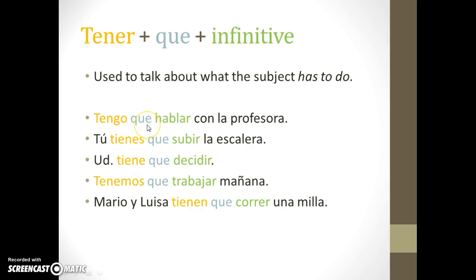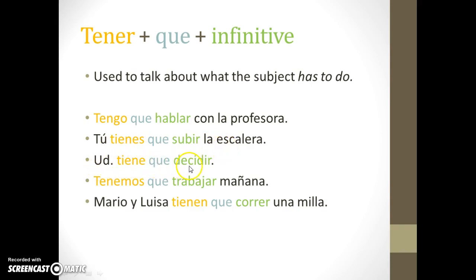This que here doesn't really translate to anything in English, but it is necessary to have when you want to make this whole structure. So there are always 3 things that you need. You need the conjugation of the verb tener, you need the word que, that connector word, and then you need that third word, the verb that needs to be done or the action that needs to happen. That one stays in the infinitive form. So tengo que hablar. I have to talk with the teacher. Tú tienes que subir la escalera. You have to go up the stairs.